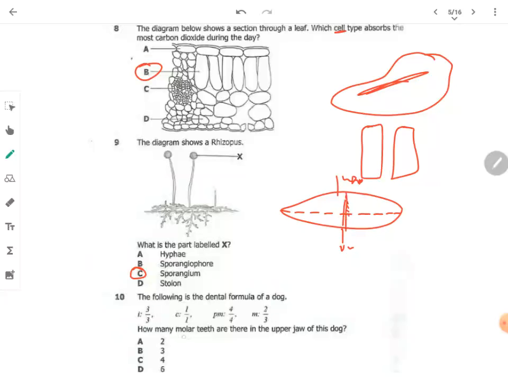Now they want us to find the number of molar. Now when you come to molar, upper, here we have 2. Is what it means. Okay? And down we have 3. Okay? Now they want to say on the upper jaw alone. That means another half we have 2. Another half we have 3 here. Now we only want the upper jaw. So together when you add them, they're going to give you 4, and the answer becomes C.